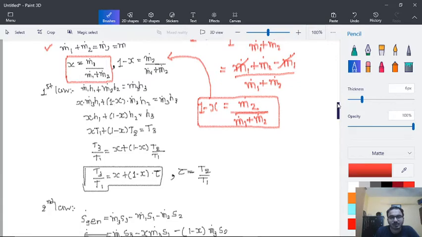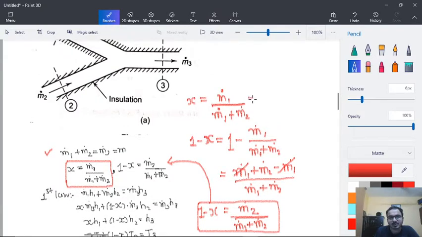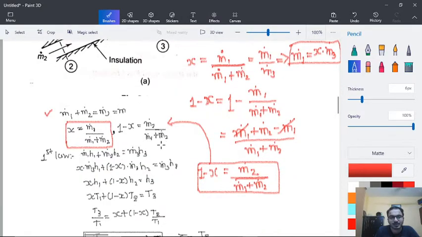Let me explain this here: this is also equal to m1 dot divided by m3, which implies that m1 dot is equal to x into m3 dot. So that's why, if you see here, instead of m1 we have put x into m3.